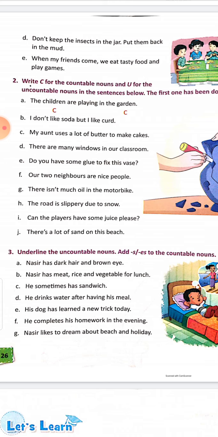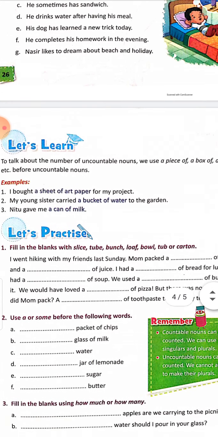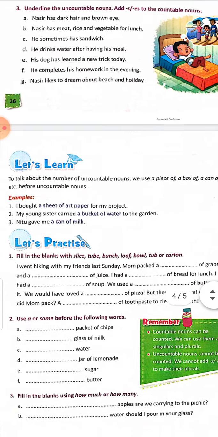Nasir has meat, rice, vegetable for lunch. So Nasir has meat, rice and vegetables for lunch. He sometimes has sandwich. Sandwich, here you have to write he sometimes has sandwiches. Next, you will do by yourself and you will check the answers from the answer key. Next, we are moving to the page number 27.